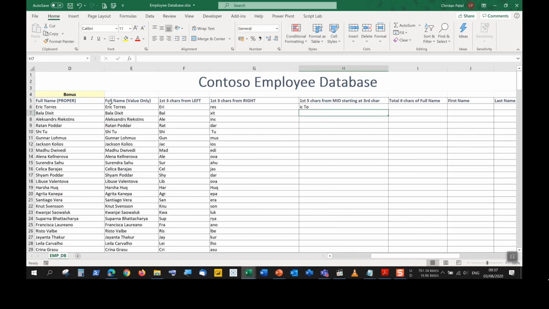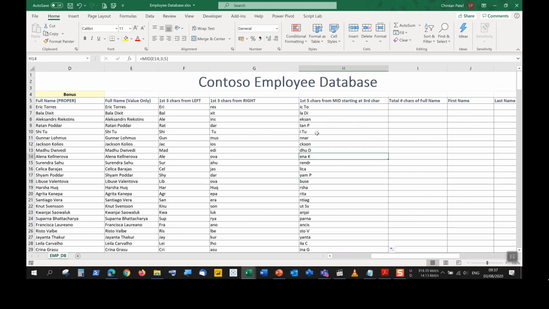So I-C is 1, 2, space is 3, T is 4, and O is 5. And it will keep the casing as it is. We complete it for the rest. We will see how it actually extracts according to this rule, starting at the 3rd character, extracting 5 characters. So when it's extracting 5, it's doing it from the left-hand side. It's not doing it from the right-hand side.